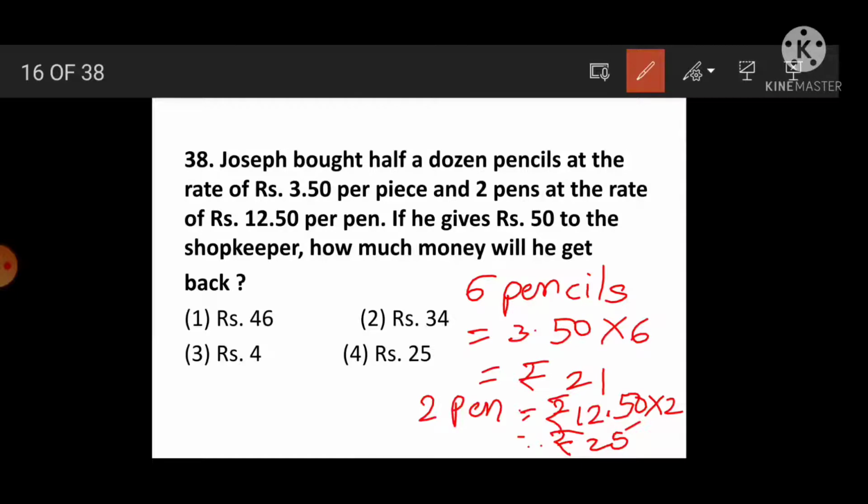Okay, and in total how much did he pay? 50 rupees. From that 50, 21 plus 25 is how much? 46. We have to subtract 46 from 50, which means the shopkeeper will give him rupees 4. So option 3 is correct. He will get back rupees 4.